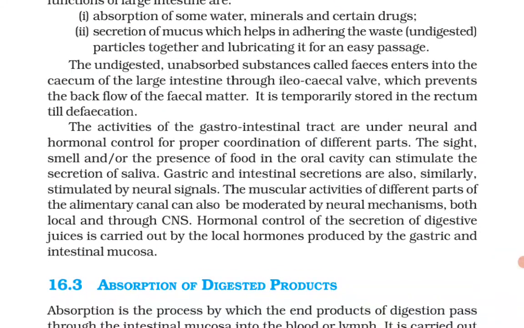The undigested, unabsorbed substances called feces enter into the cecum of the large intestine through the ileocecal valve, which prevents the backflow of the fecal matter. It is temporarily stored in the rectum till defecation.